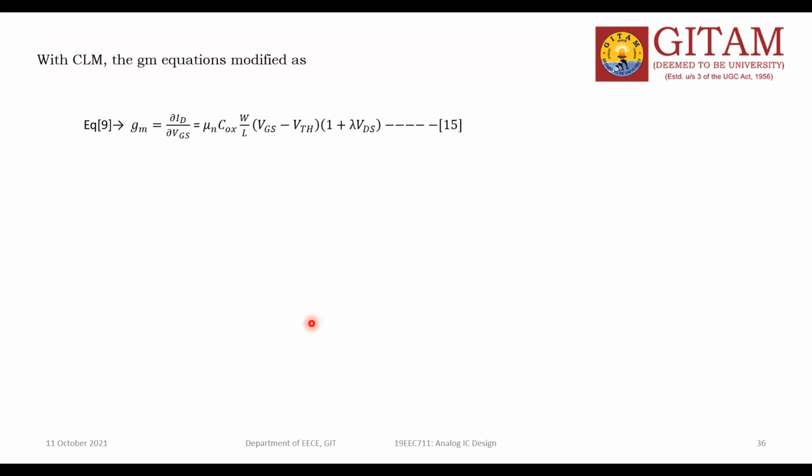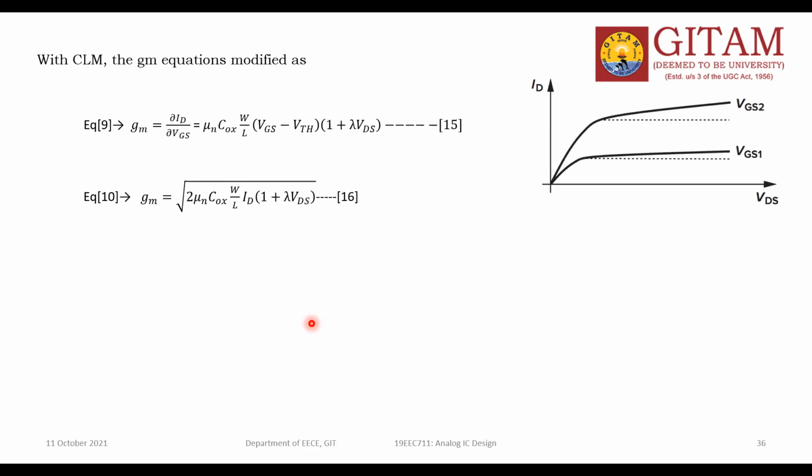So this is also something we have studied. Because of the channel length modulation, the channel length changes, and whatever equations and parameters depend on the channel length will definitely change now. So even though the GM value earlier used L, now we substitute L dash as the approximation, and then the GM equation becomes like this.